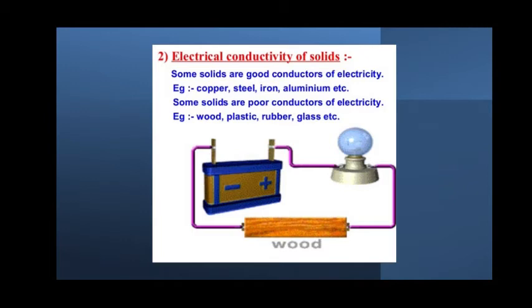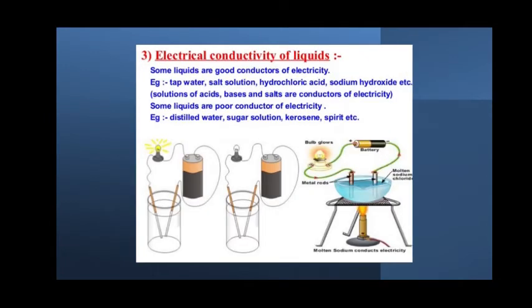conductor. The third one is a very important factor which we have to study in this chapter. More concentration will be given to this topic. We have already seen how conduction happens in the case of solids. In solids also, students, we are aware that some solids are good conductors and some are poor conductors. Similarly, let us study how conduction takes place in liquids. That is, when you use a liquid as a material medium, how does the conduction take place and which liquids allow this conduction to happen.